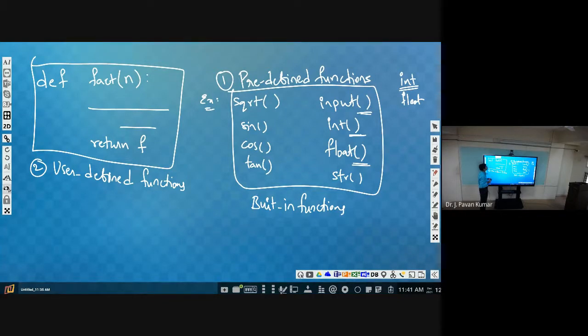Whatever functions we have defined, like fact or Fibonacci or power, we have seen. Power, I told you to write as an exercise, I think. Then any other functions, like this function also we have defined, fun. Like this, several functions we have defined. Those all are called user defined functions, which are not available by default. Whenever we define, then only we are able to call. So this is the classification of functions.